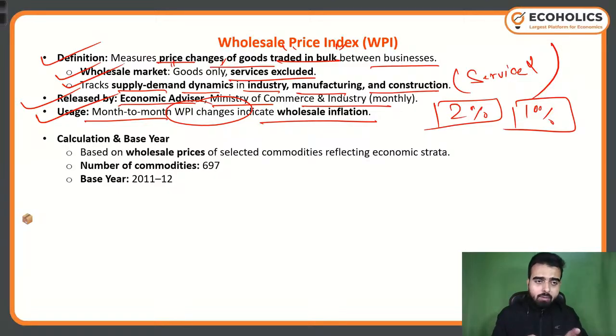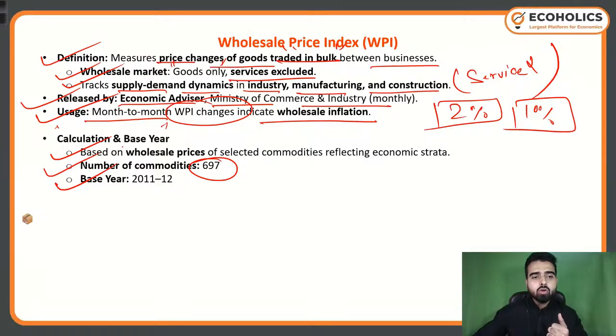It only measures the price changes of goods traded in bulk between businesses, and it doesn't include services. Do remember it. Now, calculation and base year: as of now, the base year is financial year 12, but the working group has proposed to update it to financial year 23. The number of commodities it considers while calculating the WPI is 697.